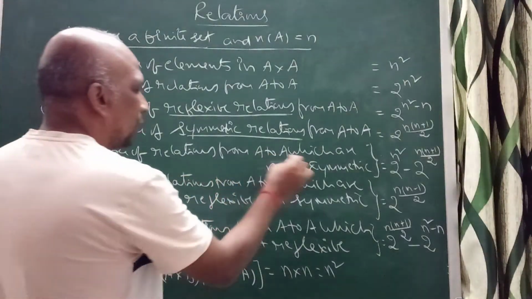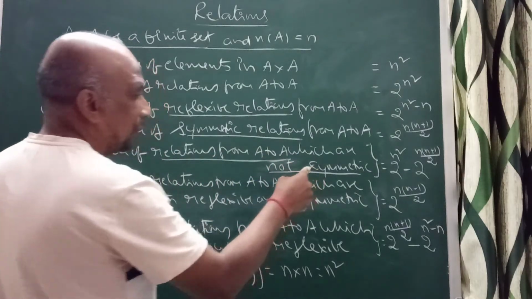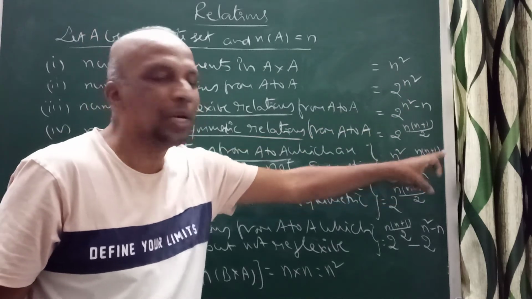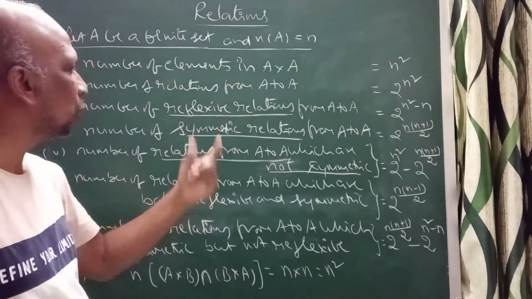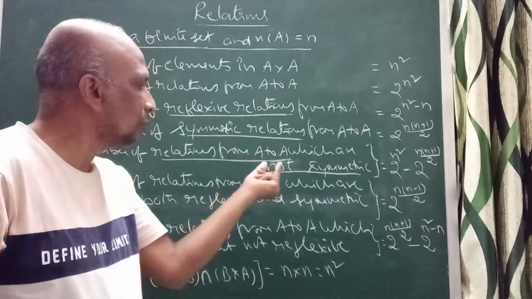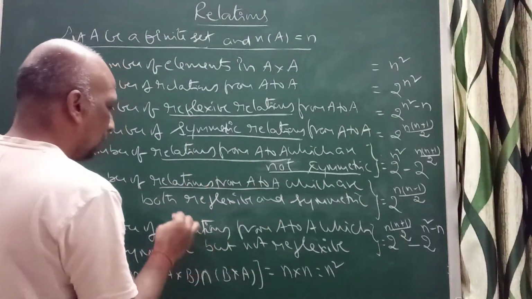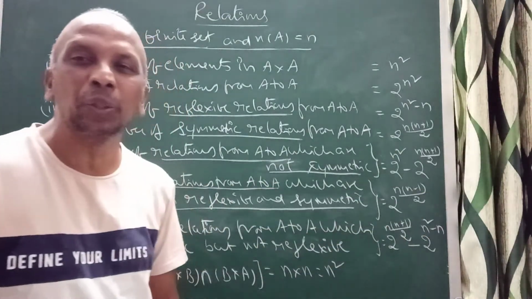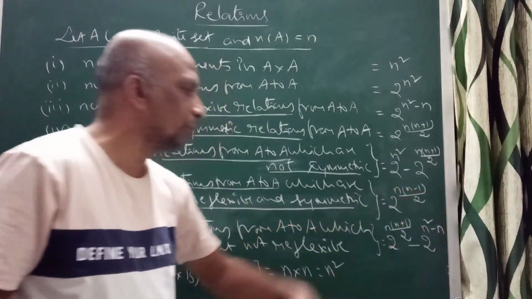Number of relations from A to A which are not symmetric: you can write 2 power n square minus 2 power n into n plus 1 by 2. So 2 power n square is the total number of relations. From the total number of relations you remove the symmetric ones, then you will get those which are not symmetric. Next, the number of relations from A to A both reflexive and symmetric will be 2 power n into n minus 1 by 2.